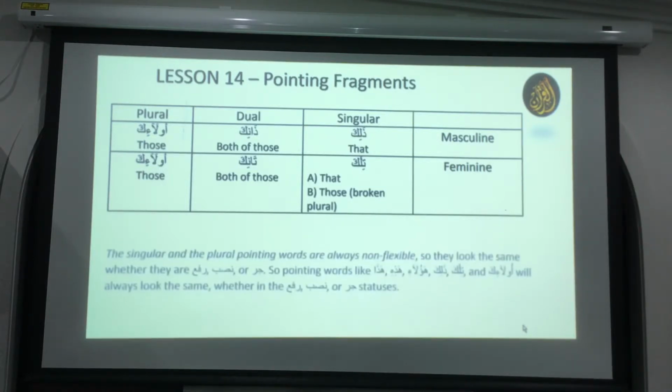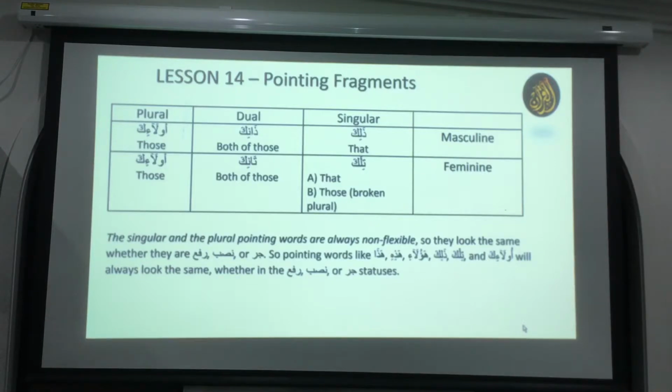So what I was saying, the singular and the plural pointing words are always non-flexible. Non-flexible means they have no changing status. They look the same whether they are rafa, nasab or jar. So pointing words like hazihi, haza, and this is for both charts, okay? Hazihi, haza, haulai, zalika, tilka, ulaika will always look the same in rafa, nasab or jar status. Everybody clear on that? Easy to remember, right? Always non-flexible. Like al-lazina, also always non-flexible, like ism mawsul.